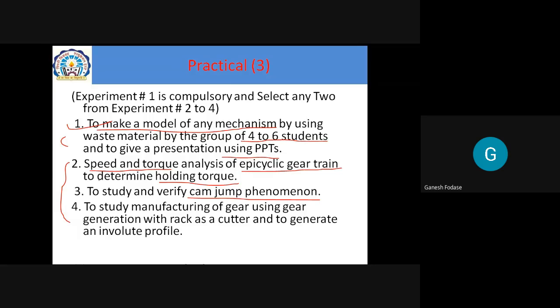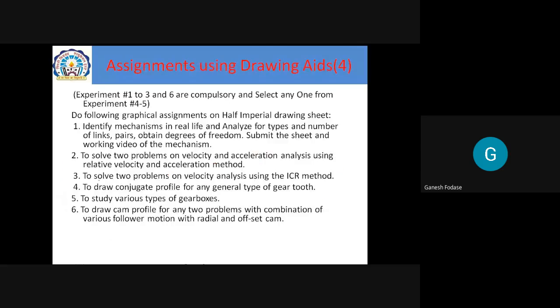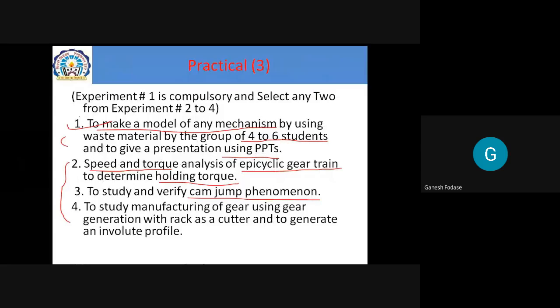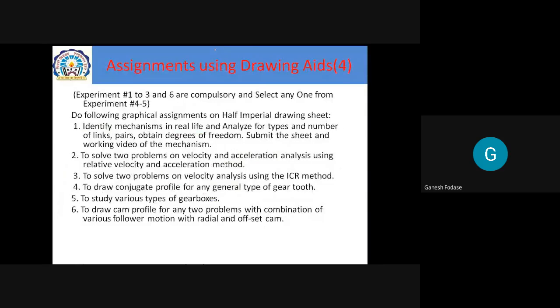So this is the first part, performance practicals. After this, there are some assignments in the term. Now these practicals are classified into different types: first performance practicals, then drawing sheets, and then assignments. The next part is drawing sheets. So first 3 compulsory practicals, performance practicals, then 4 drawing sheets.